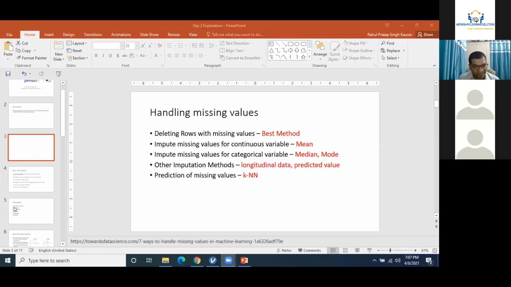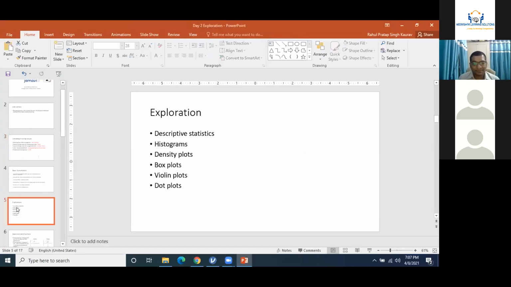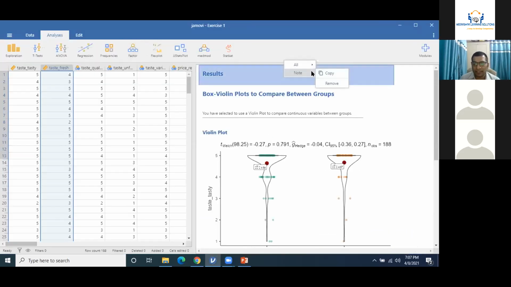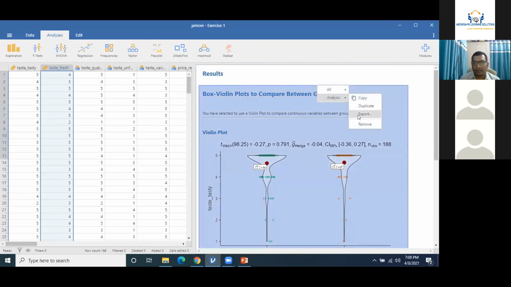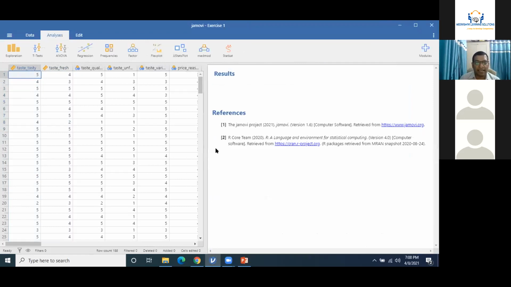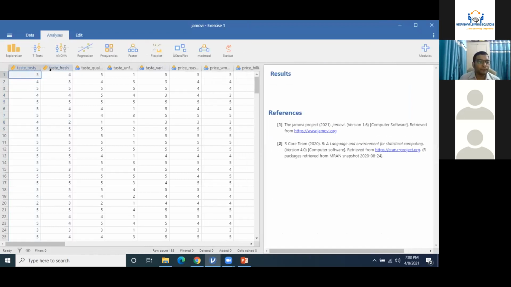Actually, this one is clear, but most of the time we get confused. That's why. Yeah. So I have imported the data. Just about 10-15 minutes before this class, I have already shared a data with you.